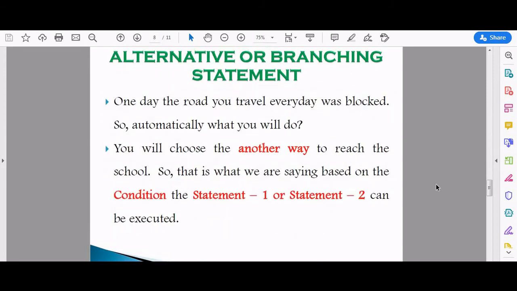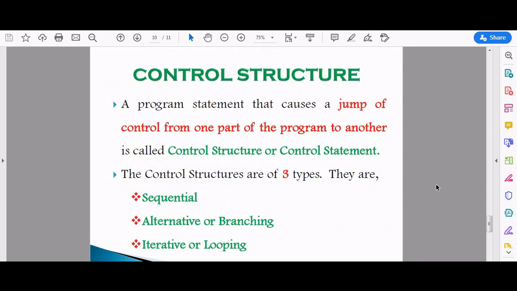Now we are going to see the last topic, control structure. What is meant by control structure? A program statement that causes a jump of control from one part of the program to another part. For example, a program contains 10 lines. From the second line, we jump to the 8th line.